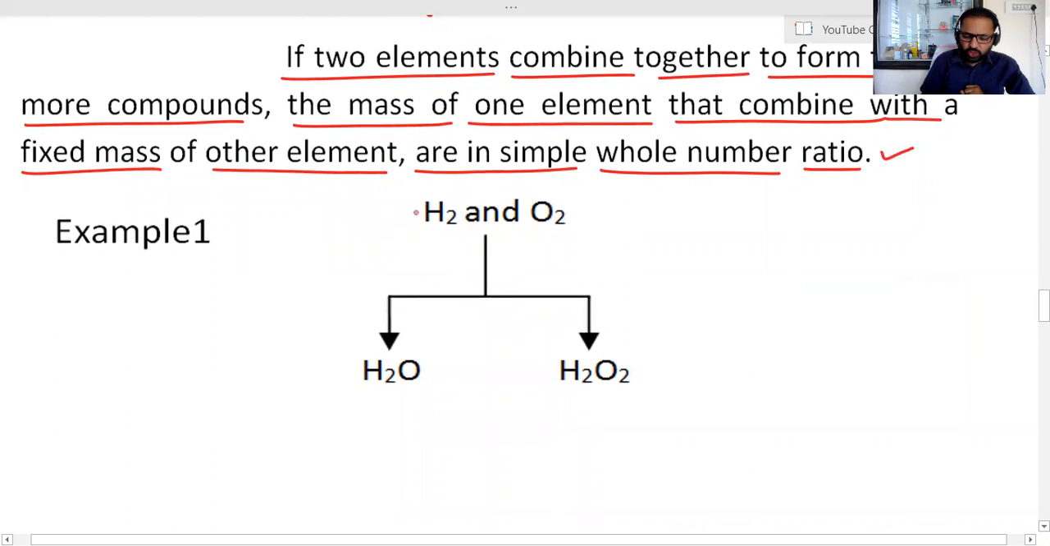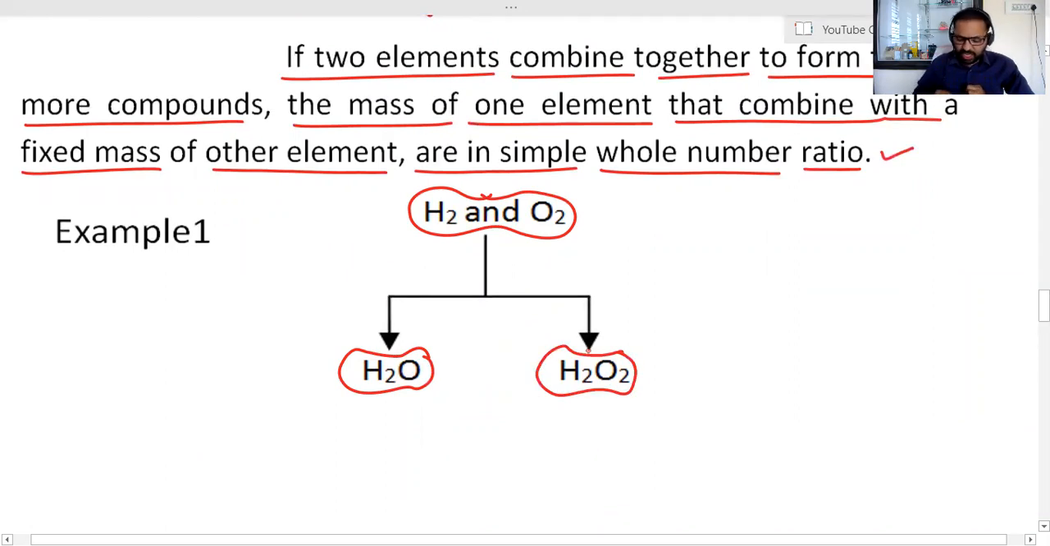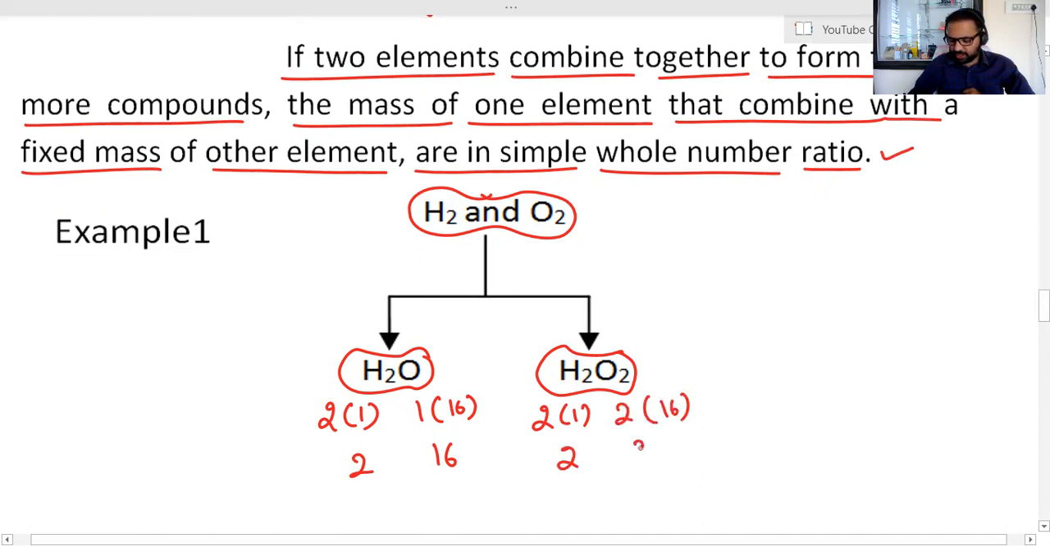I am taking here two elements, which are nothing but hydrogen and oxygen. When these two elements combine together, they form two compounds, water and hydrogen peroxide. If I see the mass of oxygen and hydrogen in these two compounds, two hydrogens we have. Atomic mass of hydrogen is 1, and we have one oxygen. Atomic mass of oxygen is 16. Here 2 into 1 is 2, and 2 oxygens we have, 2 into 16, which is 32.